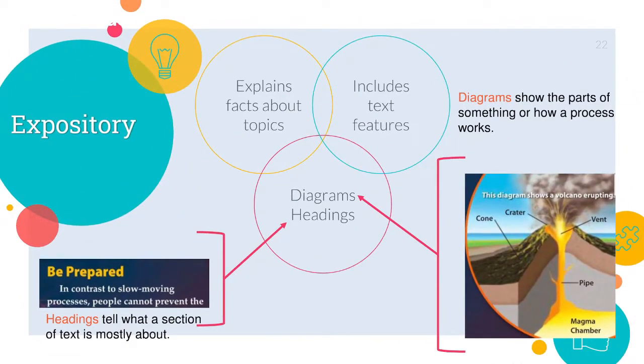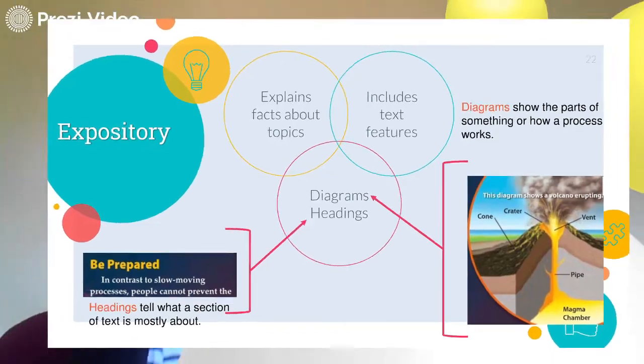A diagram is like a picture. Diagrams show the parts of something or how a process works. As you can see, this is a diagram of a volcano. It's like the inside of the volcano. And the headings tell what a section of text is mostly about. The heading is like the main idea or the title. Let's say the heading is the title of the paragraph or the text that we are going to read next. So did I make you excited about the lesson? I hope so. Let's start reading.